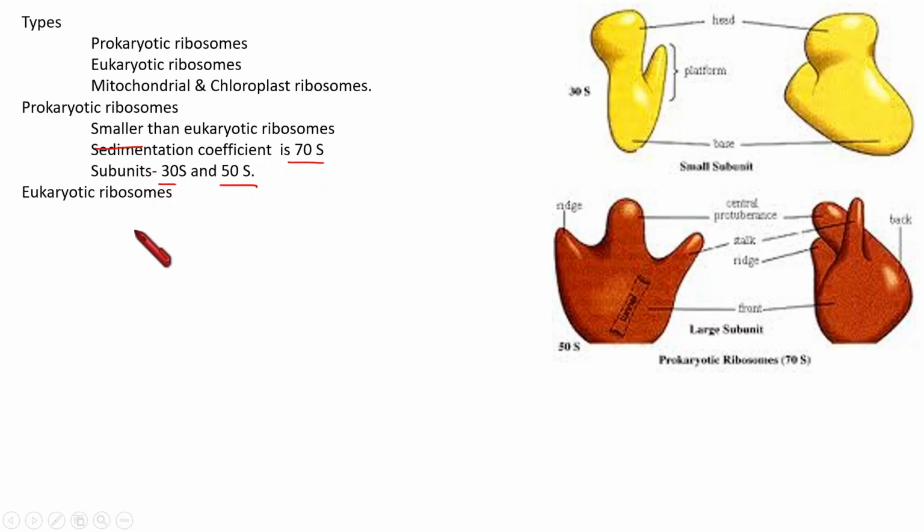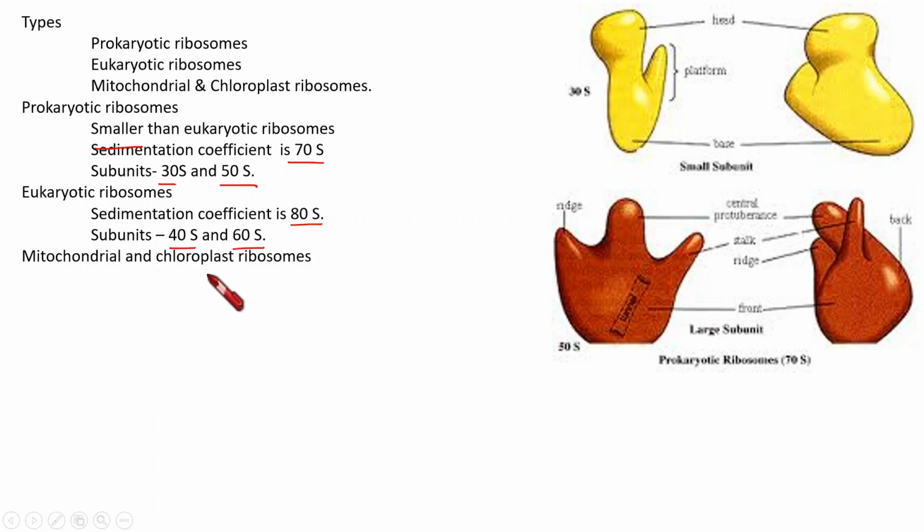The eukaryotic ribosome has a sedimentation coefficient of 80S as an assembled form. Considering the two subunits separately, they are 40S and 60S: a large subunit with 60S and a small subunit with 40S.